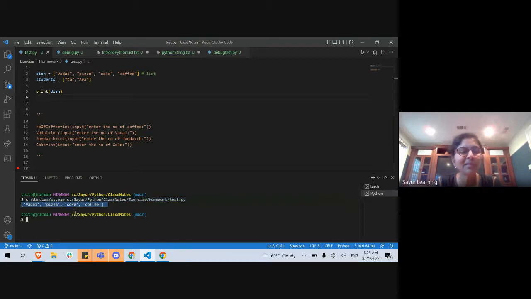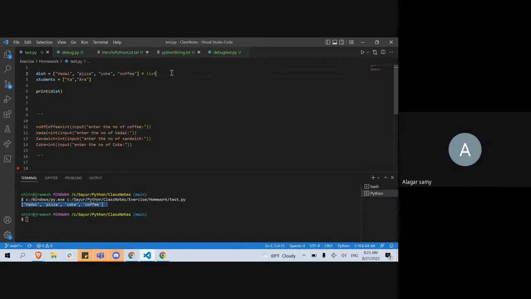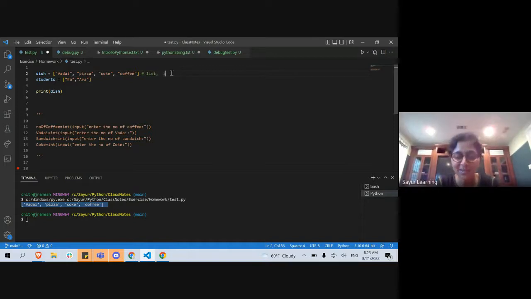But obviously, this is not how you want to tell your customer that we have this, right? You don't want the brackets for the customer. You want a little bit more elegant way of doing it. So basically, you want to go through each item. So this is a list. The whole thing is called a list. Each individual value is called an item in the list. No, they are called items in the list. Position is what is index. Items in the list, right? Each one. Vada is an item, pizza is an item.